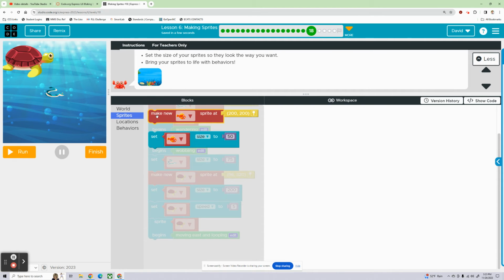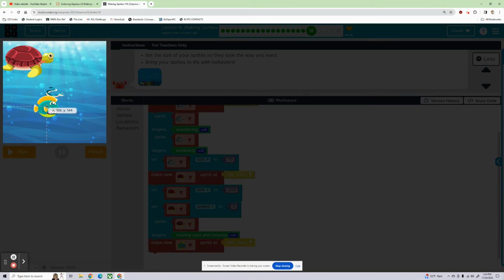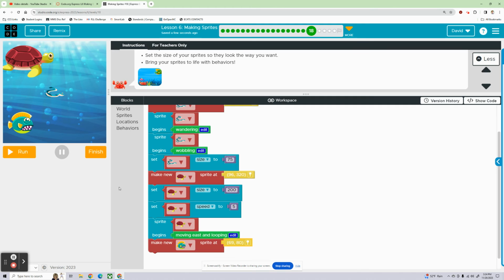Let's throw in another sprite though. This time, this green fish will look good. Or this orange fish. I don't know if I've used him. This scary looking fish might work. Let's give him a new location though. Put him like right here-ish to start.